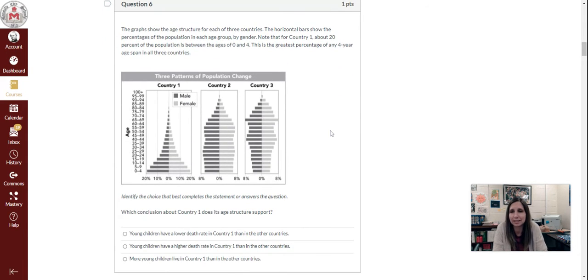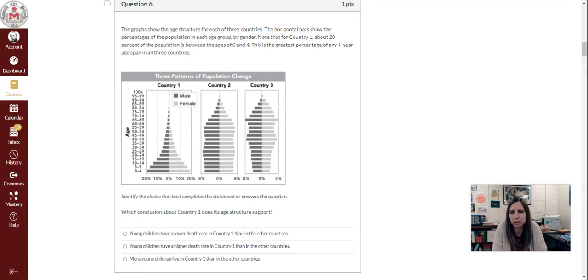Question 6. The graphs show the age structure for each of 3 countries. The horizontal bars show the percentages of the population in each age group by gender. Note that for country 1, about 20% of the population is between ages 0 and 4. This is the greatest percentage of any 4-year age span in all 3 countries.